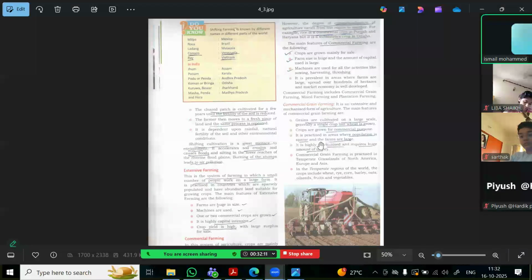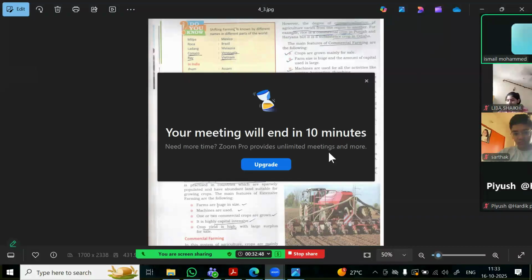It is practiced in areas where the population is sparse and the farms are large, where there is less population and big farms. That is where commercial grain farming is found. For example, if you take the USA, they grow corn and soya beans, and they don't grow in 1 or 2 hectares, they grow in thousands of hectares of land. Since they grow in that much land, their production or yield is also very high.